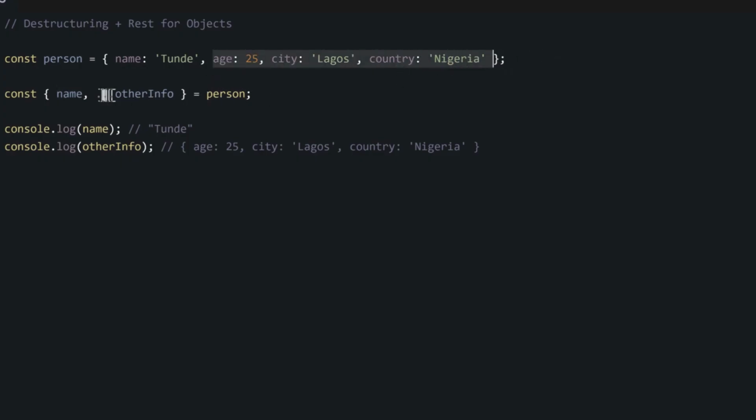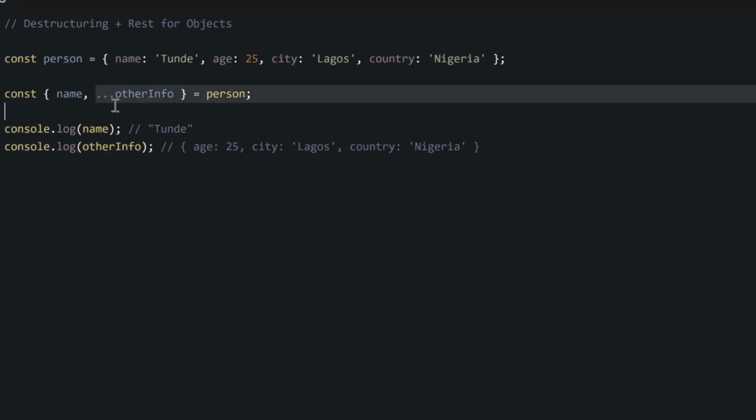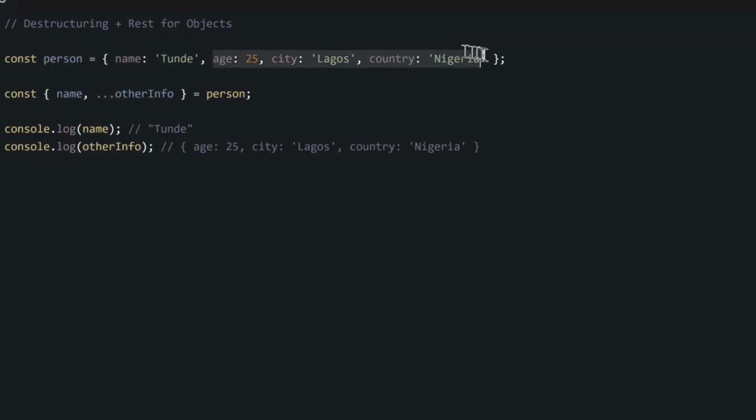These are constants we will call info. So we write const and then open curly braces to show that we are destructuring an object. Then we write what we want to pull out into our first variable, which is name. Then we use this rest operator, the three dots, to collect the rest of the information inside this object into this other constant we will call otherInfo, and then we say equal to the object we are trying to destructure.